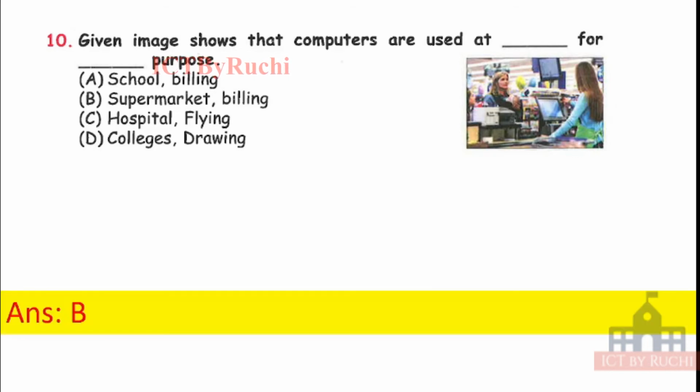Answer is B. Why? Like we will choose other option. D, college drawing. So do we use computer in colleges for drawing purpose? No. Hospital flying. Flying happen in a hospital? No. Flying helps in airport, and we do hospital patient management. Okay. Next is supermarket billing. Yes, we purchase the item from supermarket and computer helps it to generate a bill.